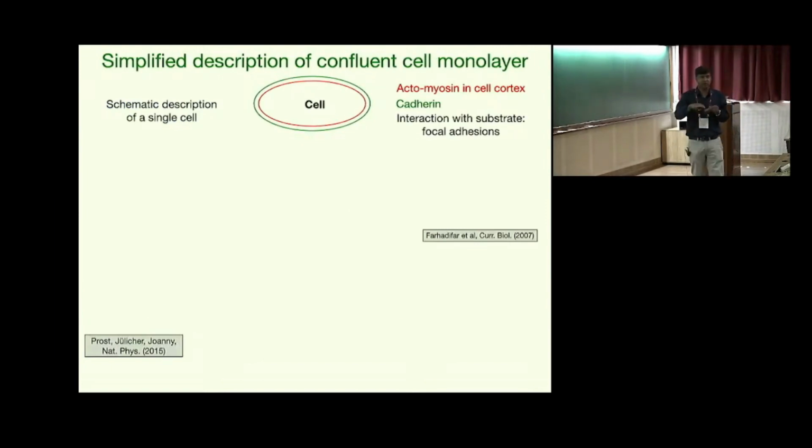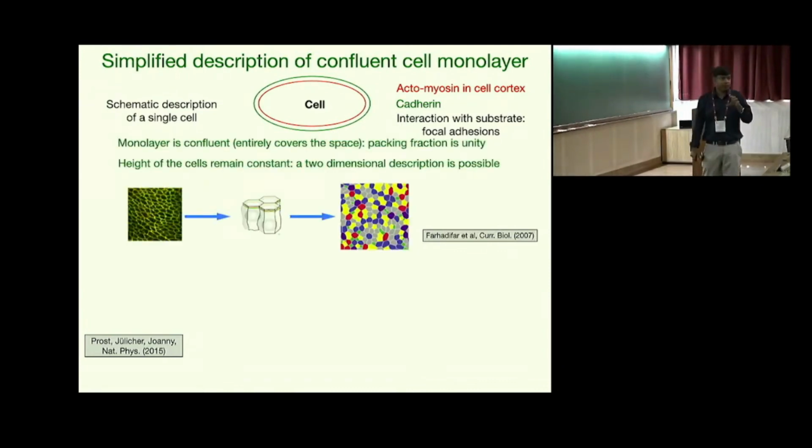Now, a brief simplified overview of the confluent system. For all practical purposes, the mechanical properties of a cell are given by a thin layer of cytoplasm known as the actomyosin cortex, and then there is cell-cell adhesion via different adhesion molecules, also tight junction molecules, and they can also interact with the substrate via focal adhesion. One particular aspect of these confluent systems is that they are always confluent, meaning these particles always cover the entire space. Packing fraction remains unity at all times, and it cannot be a control parameter for these systems.